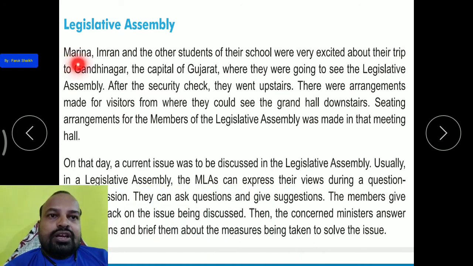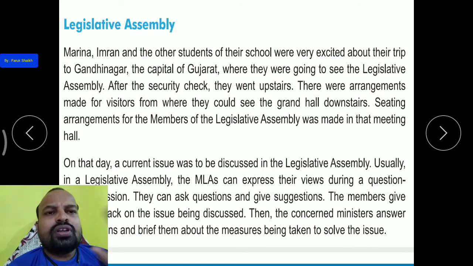So Marina, Imran and other students of their school were very excited about their trip to Gandhinagar. यानी उन लोग गांधीनगर जाने की जो ट्रिप थी वो पिकनिक थी उनके लिए बहुत एक्साइटेड कि टुडे वी विल गो टू द गांधीनगर, दैट गांधीनगर इज द कैपिटल ऑफ आवर गुजरात. So that is why they were excited to go to Gandhinagar.